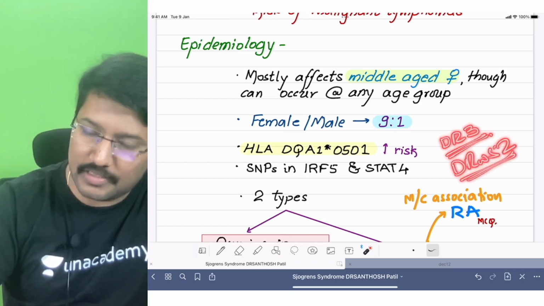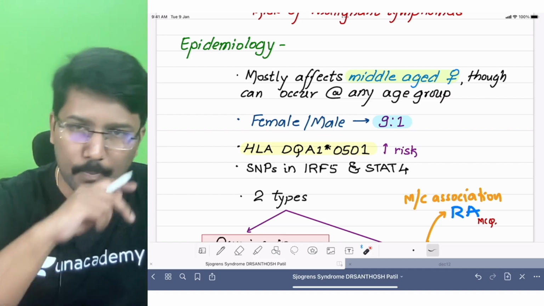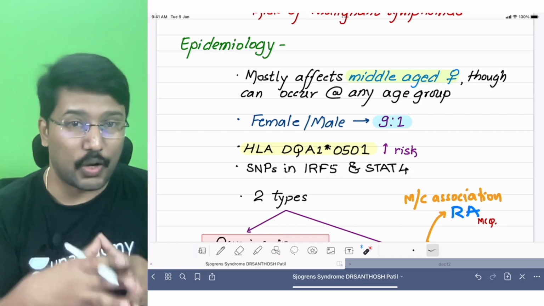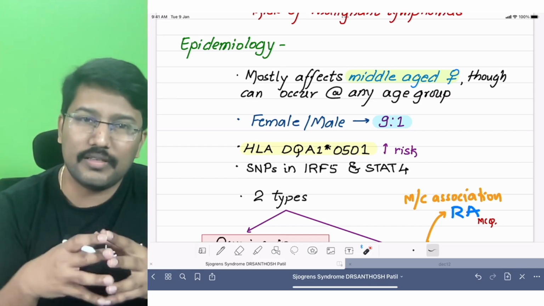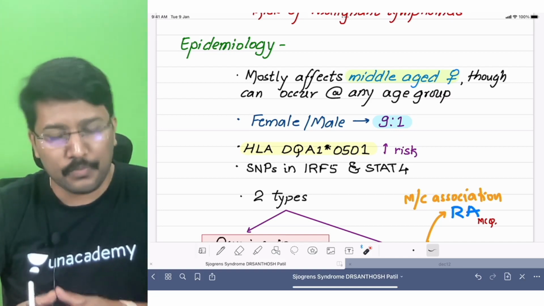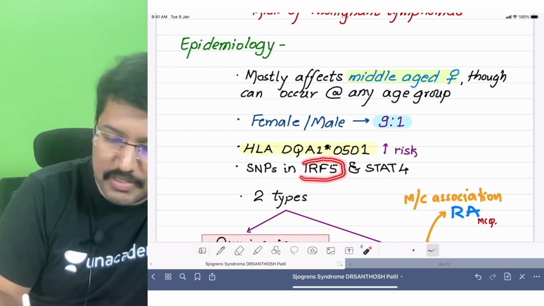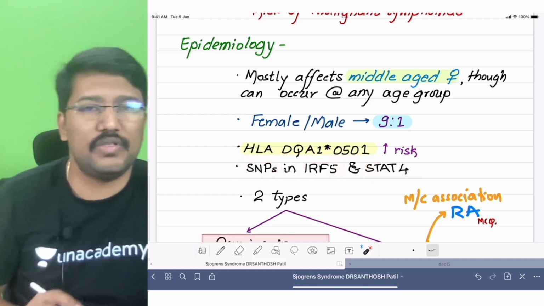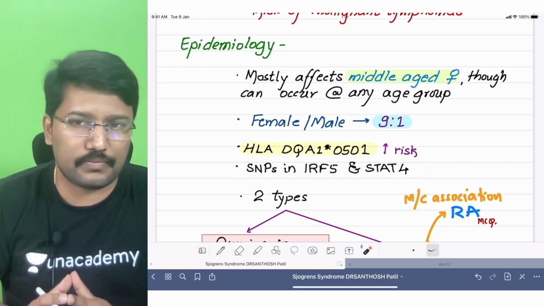These two HLA variants are also associated with higher risk of developing Sjogren syndrome. And in autoimmune disorders, when you are reading, also look for non-HLA loci which are associated with high risk. HLA is not the only genetic abnormality that we encounter, right? So the non-HLA loci that you should particularly remember about Sjogren syndrome are the genes called IRF5 and STAT4. Certain single nucleotide polymorphisms in these genes also increase the risk of developing Sjogren syndrome.